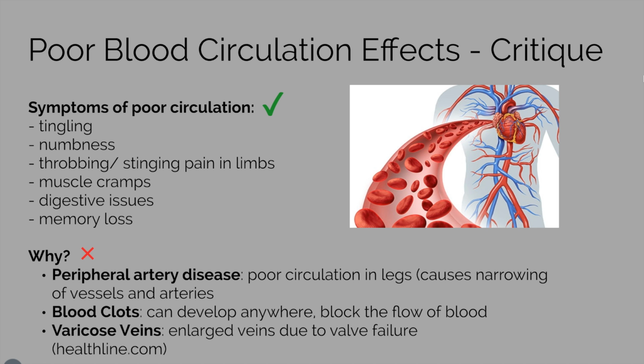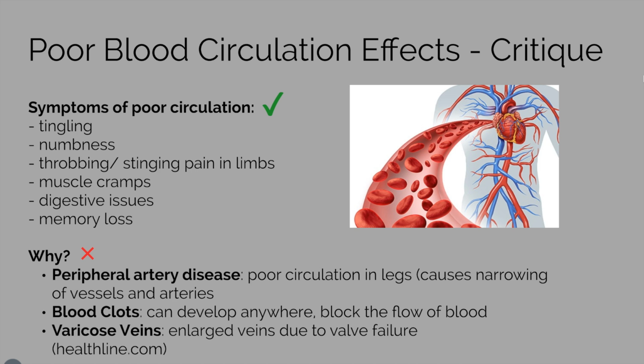There are three causes: first, peripheral artery disease; second, blood clots; and third, varicose veins. Arteries stiffen and plaque builds up in the arteries and the vessels. This decreases the blood flow to the extremities, causing pain. If the blood clots in one part of the body, it can pass through other parts, leading to overall poor blood circulation. Lastly, due to damage in the valve, the veins enlarge and it often leads blood to flow in the wrong direction. Overall, the information that the doctor gave was correct, but it would have been better if he included scientific facts as well.